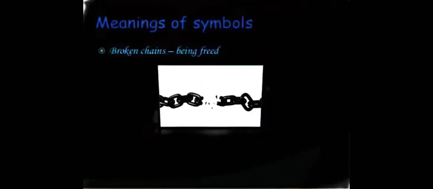The inscription on Germania's sword reads, "The German sword protects the German Rhine." This painting was painted by the artist Lawrence Clausen. Here you are seeing, children, a broken chain, and this broken chain represents being freed.